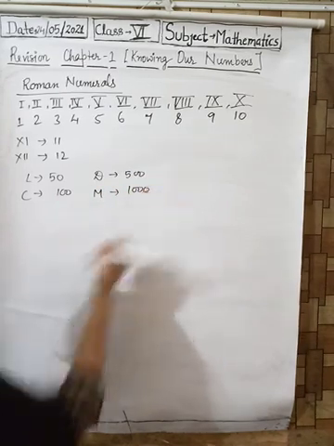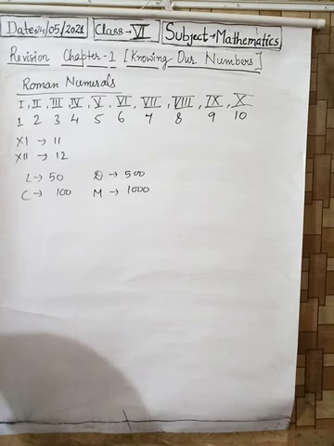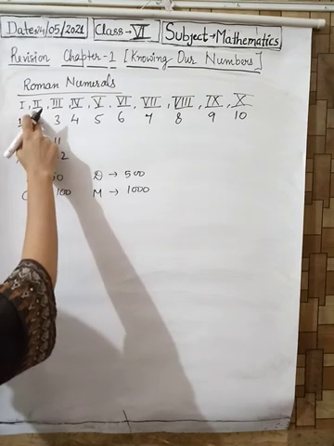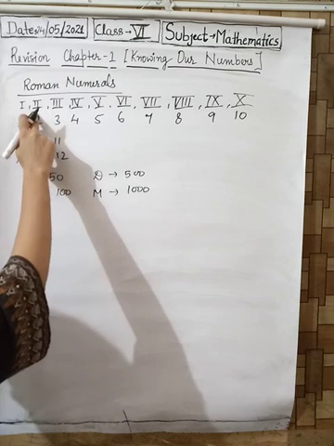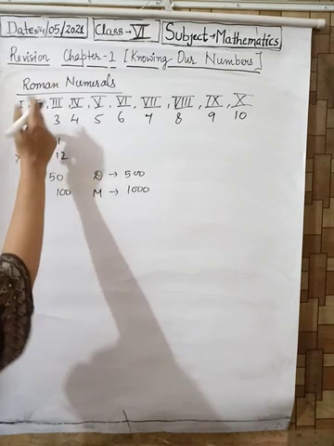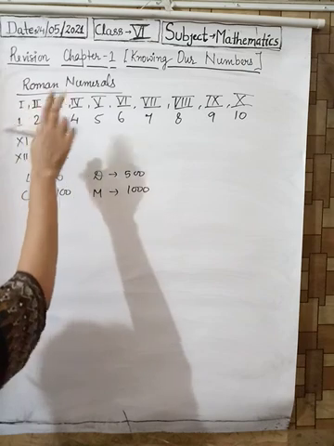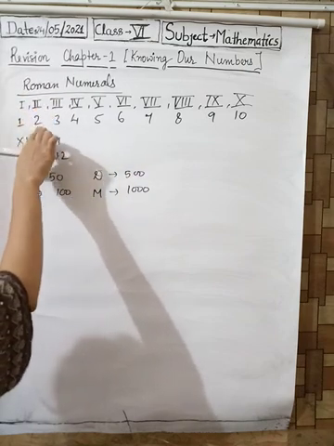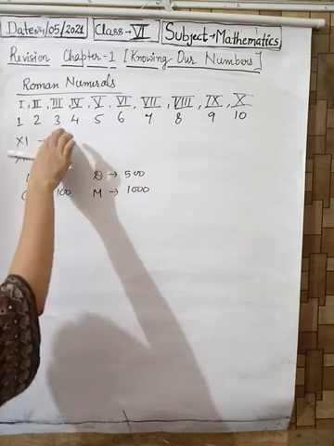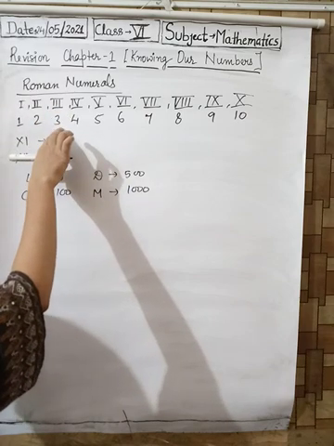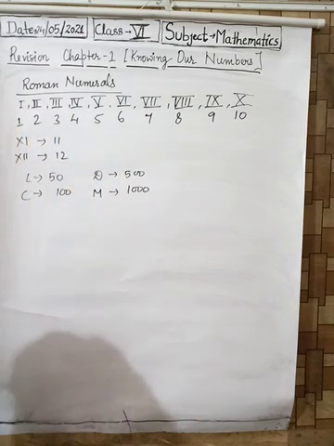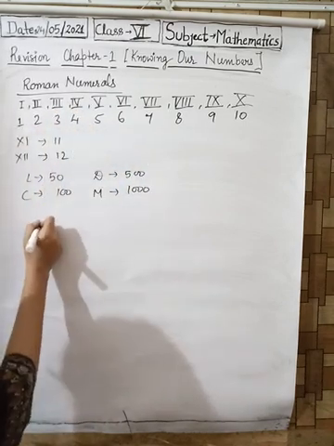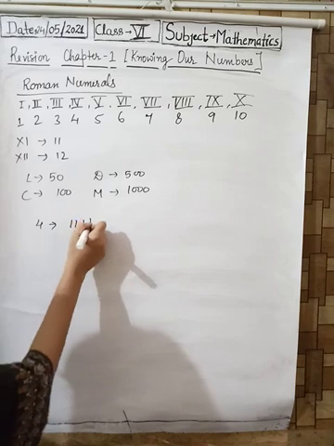Some rules are: if a symbol is repeated, its value is added as many times as it occurs. For example, here I has been repeated 2 times, so 1 I is equal to 1, 2 I's will be equal to 2, 3 I's will be equal to 3. But a symbol cannot be repeated more than 3 times. So here we cannot write 4 like this.